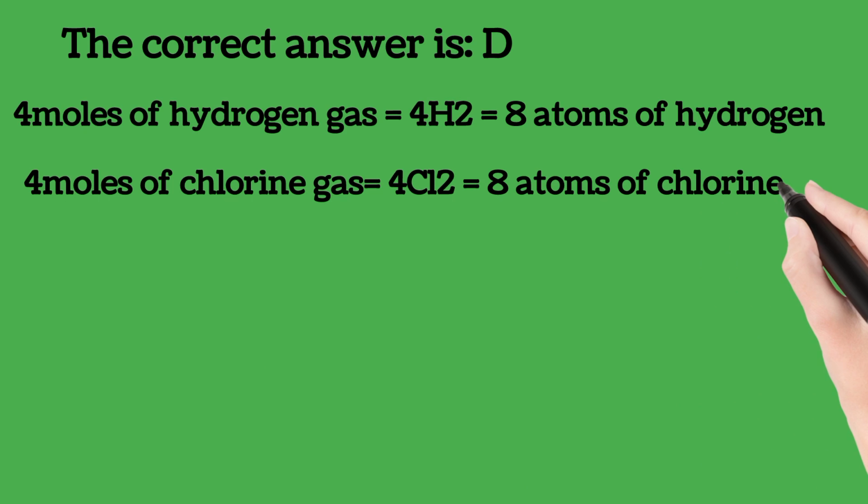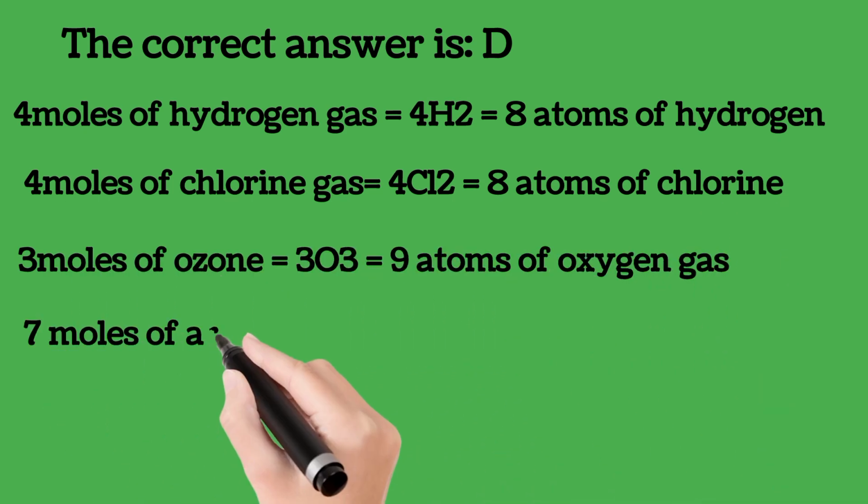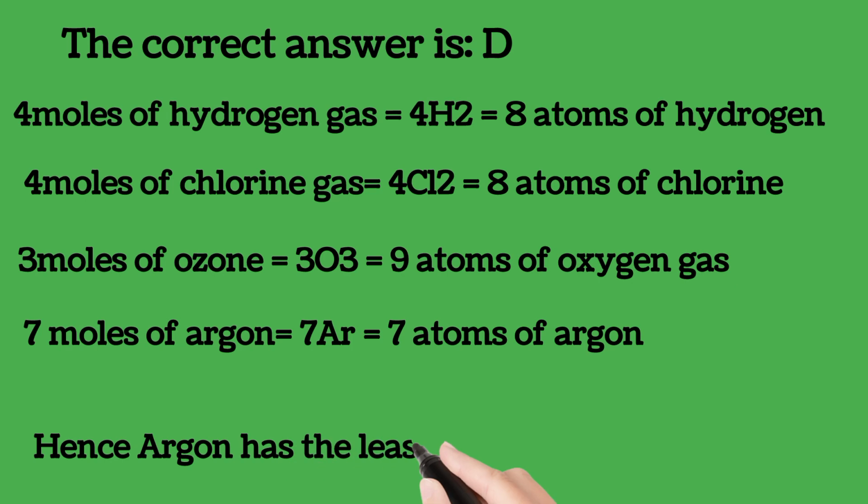Why? 4 moles of hydrogen gas is the same as 4H2. It's going to be 8 atoms of hydrogen. 4 moles of chlorine gas, 4 Cl2, 8 atoms of chlorine. 3 moles of oxygen is 3 times 3, gives you 9 atoms of oxygen. 7 moles of argon is 7 times 1, 7 atoms of argon. Hence, argon has the least number of atoms. So the correct answer is D. Remember that hydrogen is diatomic, chlorine is diatomic, ozone is triatomic, while argon is monoatomic. So the least there is D, that is argon, having 7 atoms in 7 moles.